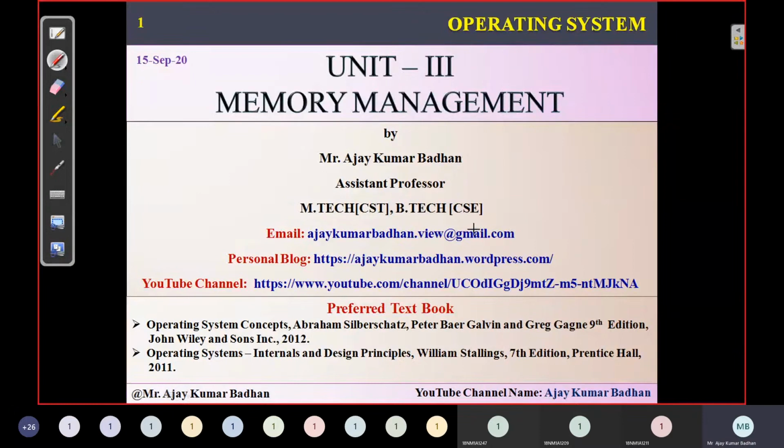So today, in this particular session, we are going to discuss your third unit introduction part. That is nothing but memory management. So in the previous sessions, what sessions have we taken up? We have discussed process management. Earlier discussions were related to your process management.